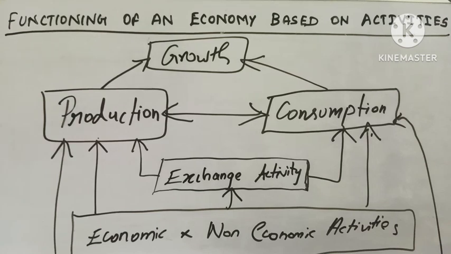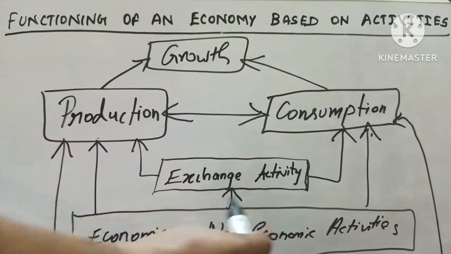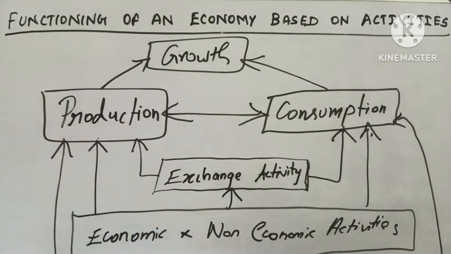So these are all the things: production activity, consumption, then exchange, then economic and non-economic activities, then external activities. All of these are important for the proper functioning of an economy. That's all about the functioning of an economy. Okay, students, thank you.